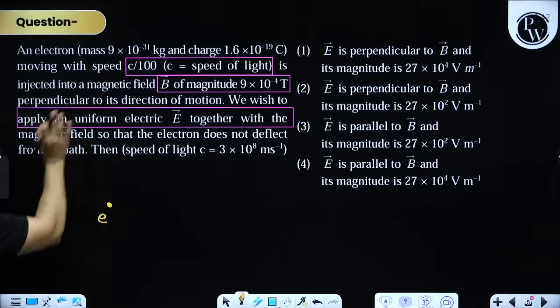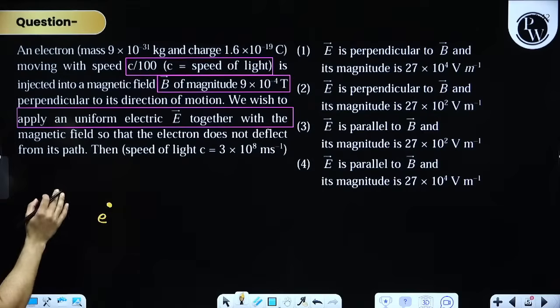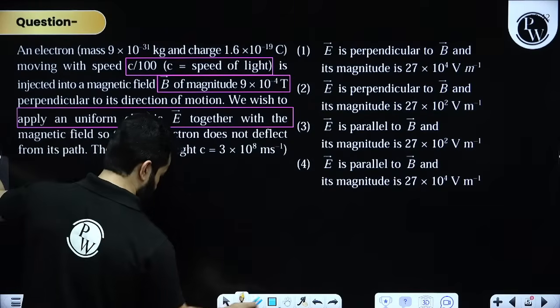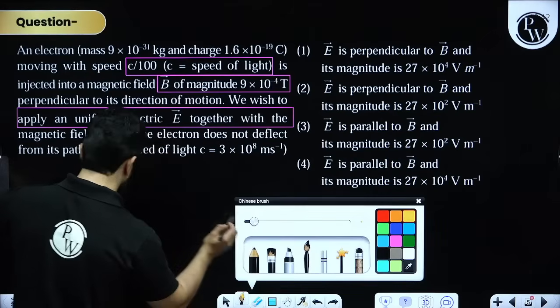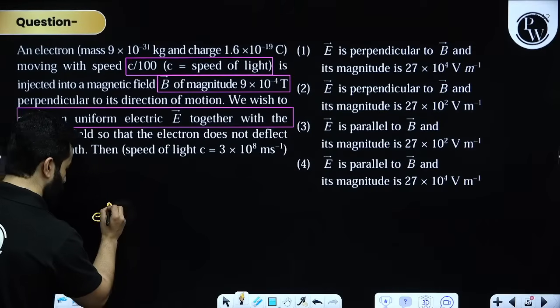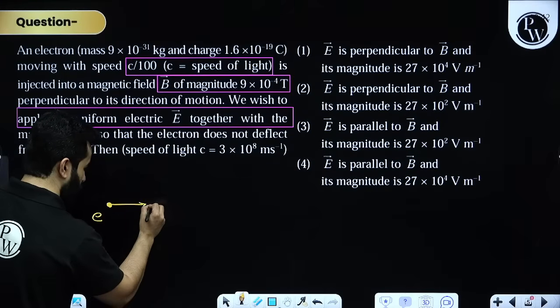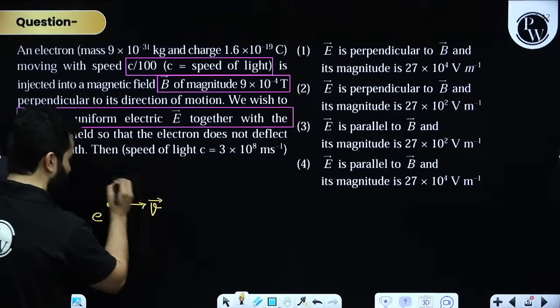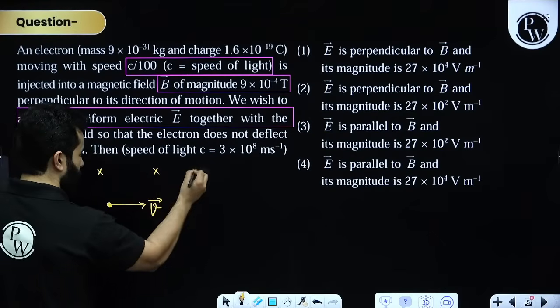And magnetic field is, by the way, perpendicular to the direction of motion. So no problem, my dear friend. Let's suppose this is an electron. This is the direction of velocity, and let's say this is the magnetic field.